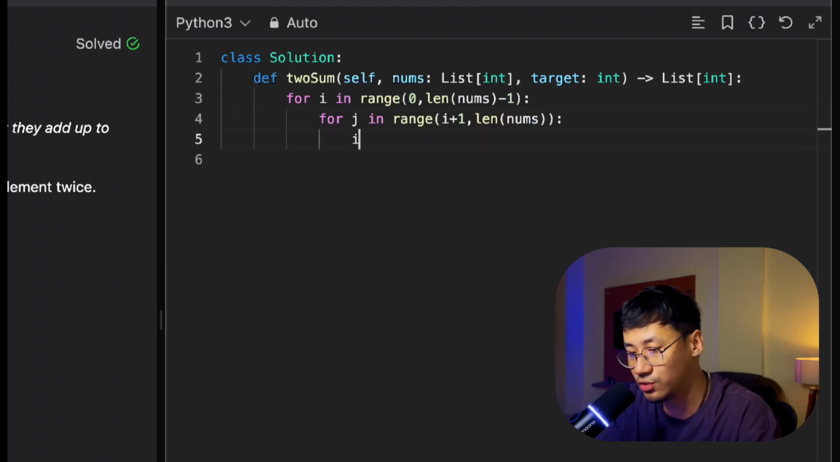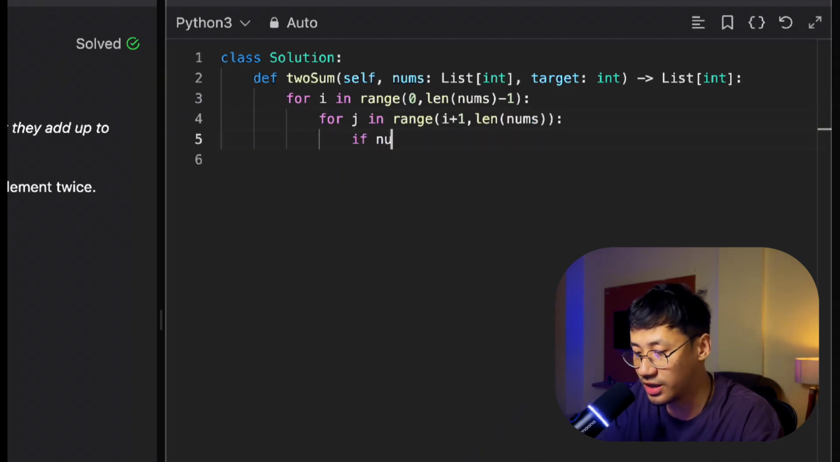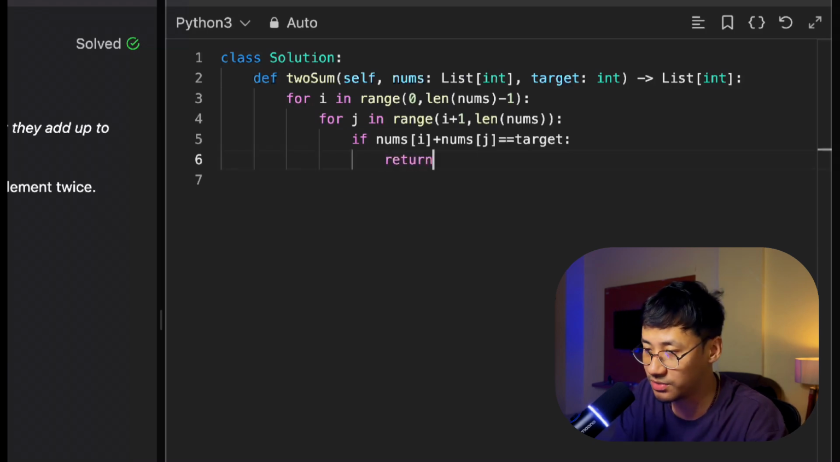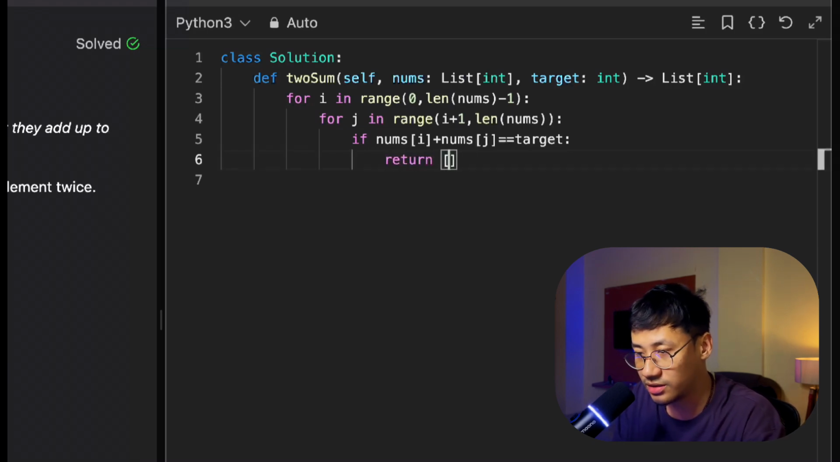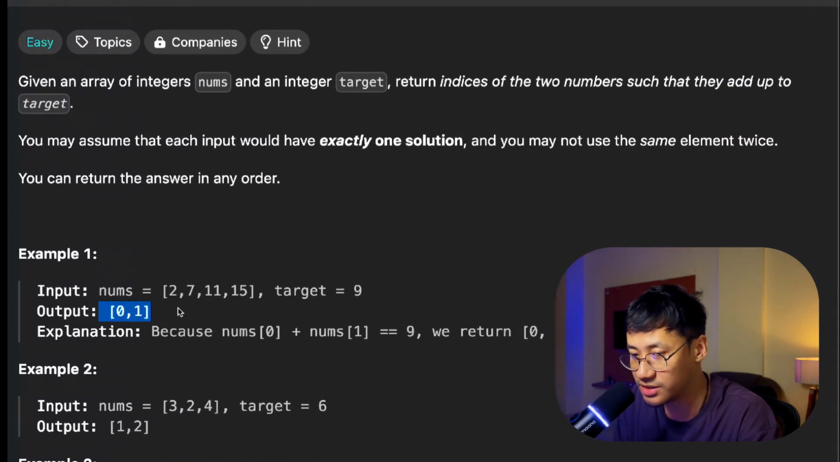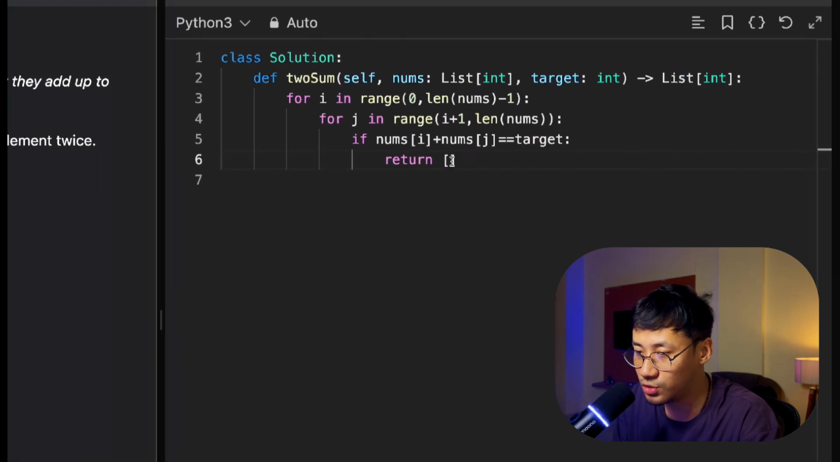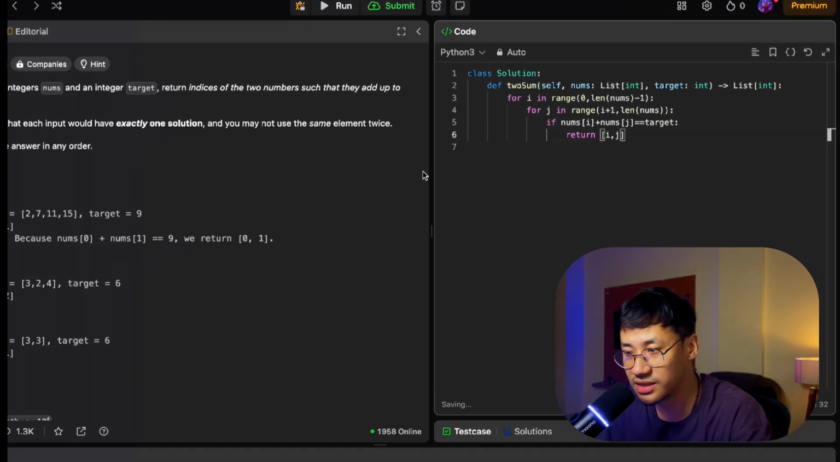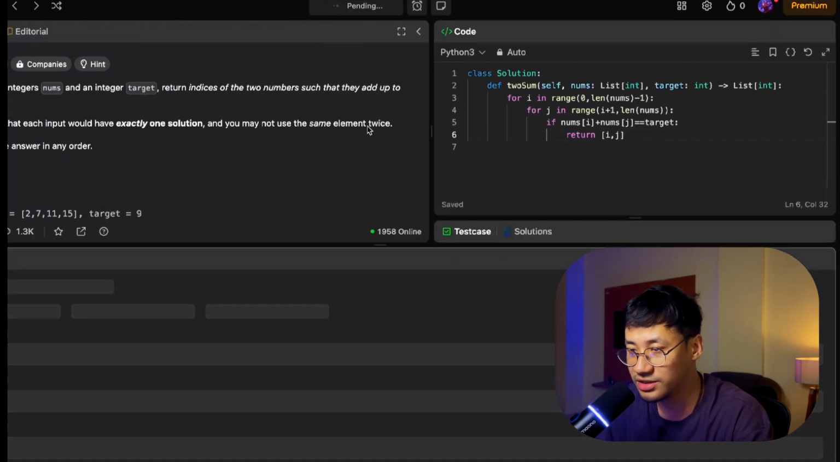Next, we just need to check if nums of i plus nums of j is equal to target. If it is equal to target, then you need to return something. What do you need to return? Take a list, because the return type is list, and you need to return the two indices, that is i and j. All right, the program is done. It is as simple as that. Let's run it and check it out.